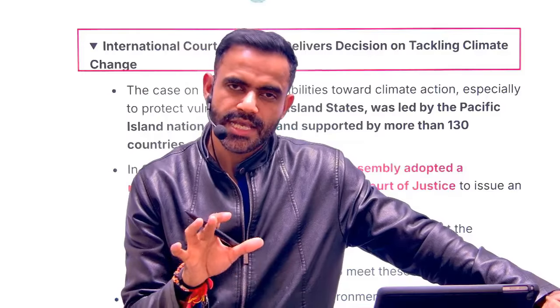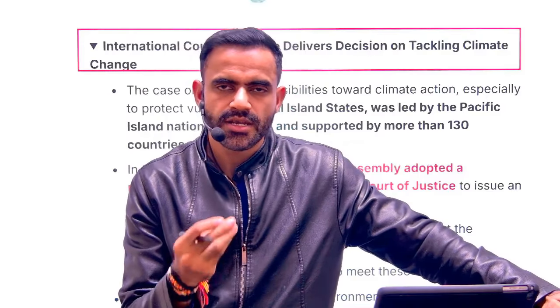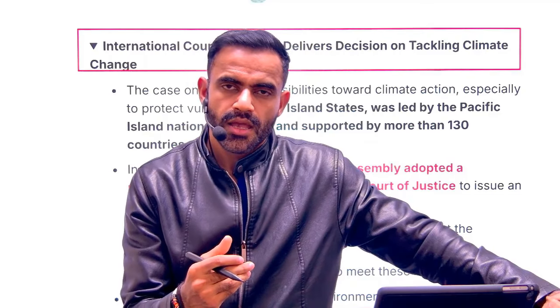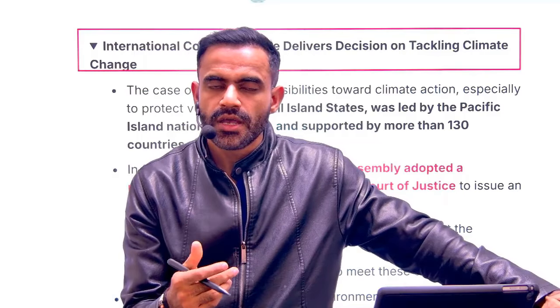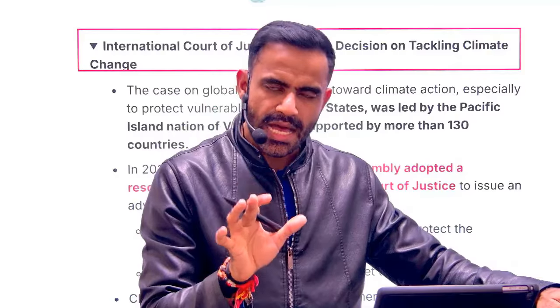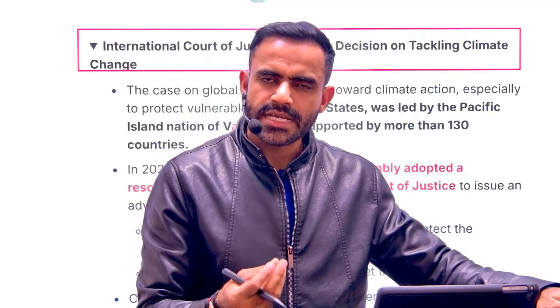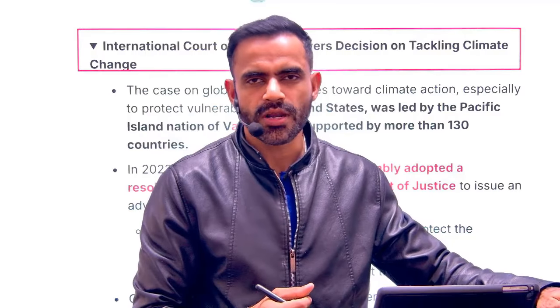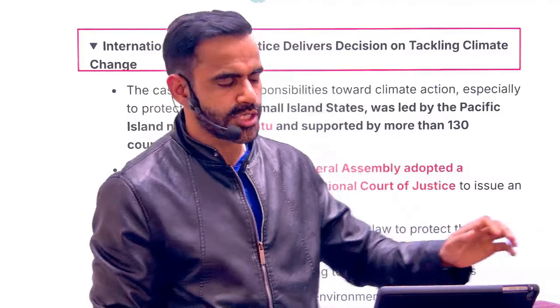So ICJ said yes, they have responsibility. They are bound by the international conventions and treaties, and if they are not going to take action, of course legal consequences will be there. So that is something which you need to keep in mind. Now understand, it will not have much impact, but it will just add a kind of moral pressure on the countries that yes, they are liable to follow these rules and regulations.